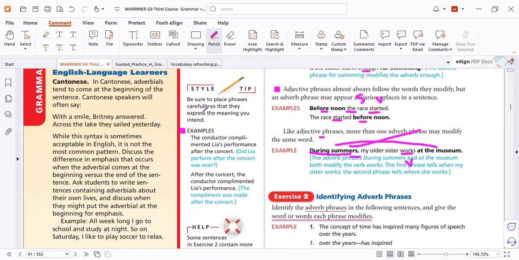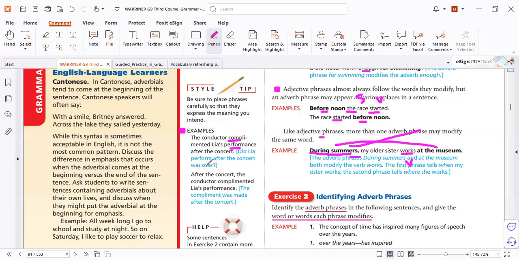Do we have any difference? Yes. Simple difference in meaning. The conductor complimented Lee's performance after the concert. So he did the action after the concert.